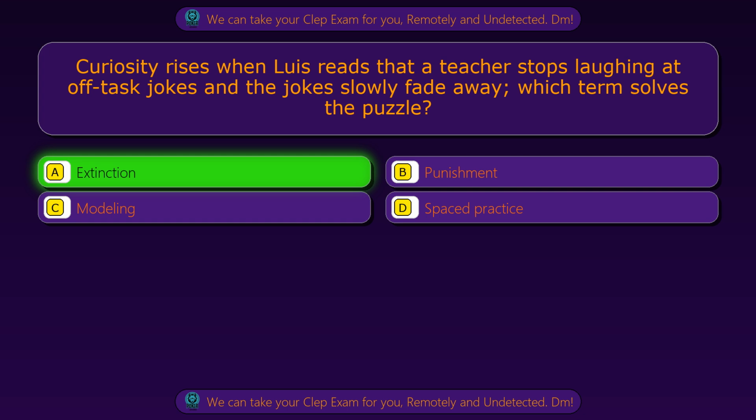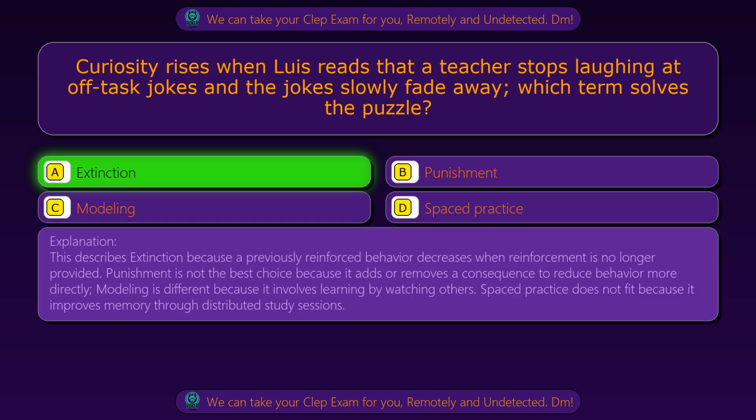Extinction. This describes extinction because a previously reinforced behavior decreases when reinforcement is no longer provided. Punishment is not the best choice because it adds or removes a consequence to reduce behavior more directly. Modeling is different because it involves learning by watching others. Spaced practice does not fit because it improves memory through distributed study sessions.